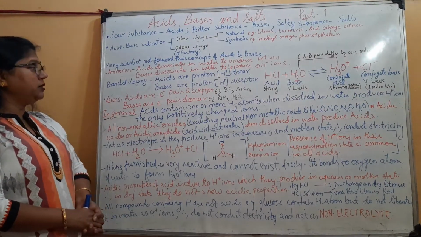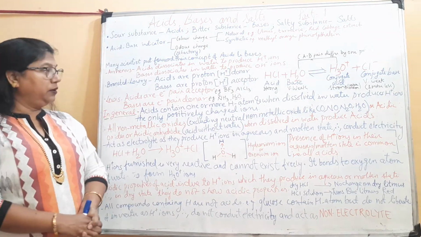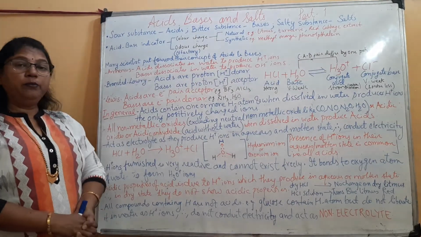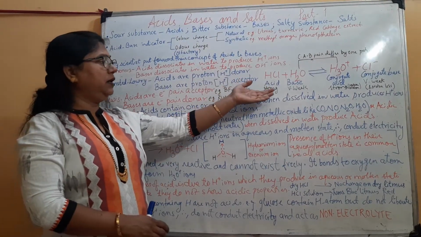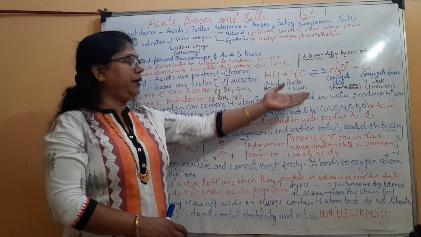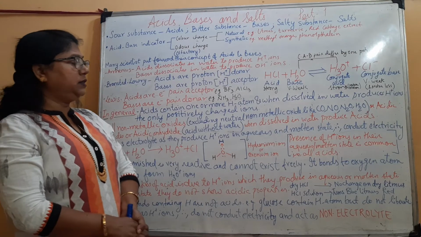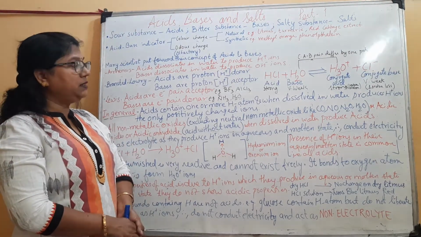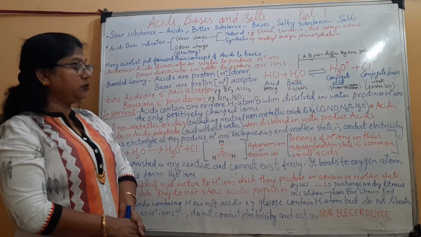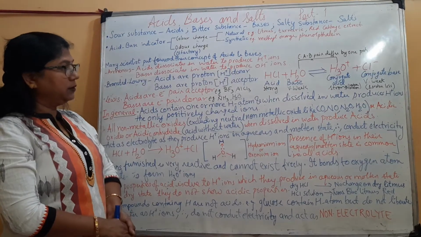According to the Bronsted-Lowry concept, acids are proton donors whereas bases are proton acceptors. You can see one example, HCl treated with water to form hydronium ion and chloride ion. Now HCl is a proton donor here, so it acts as acid, and base is a proton acceptor. Water is a proton acceptor and therefore acts as base.